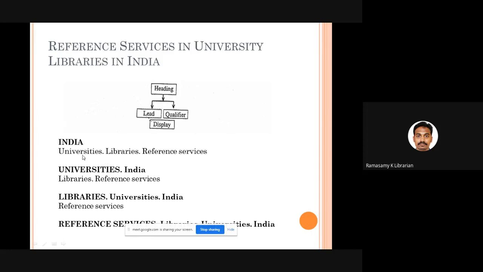According to the indicators you are given, you will arrange it. In the first case, only the lead is there, all other keywords become display. Then India, which is in the lead position, will move to the qualifier section. The first item in the display becomes the lead section. This we can keep on shunting. You'll get 4 different entries.